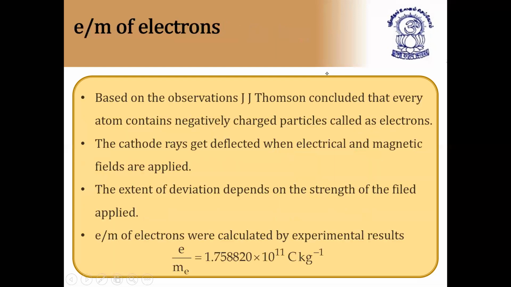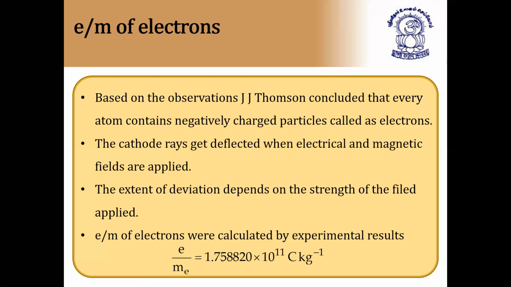Next, we have from the cathode ray experiment. Based on observations, J.J. Thomson concluded that every atom contains negatively charged particles called electrons. The cathode rays get deflected when electrical and magnetic fields are applied. Already we discussed this in the properties of cathode rays. It gets deflected in the electric field and magnetic field. The extent of deviation depends on the strength of the field applied.